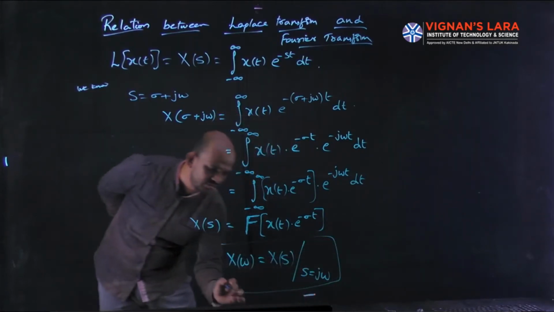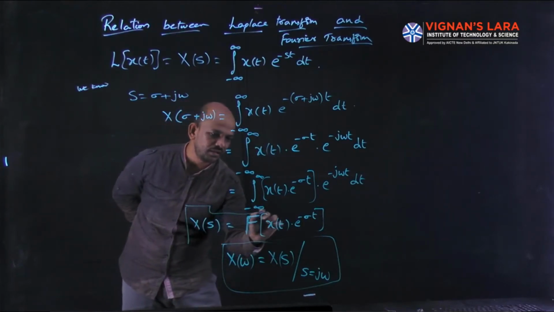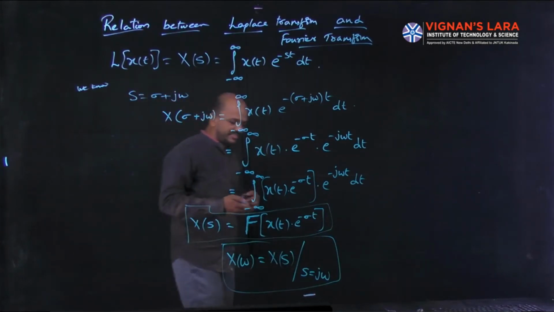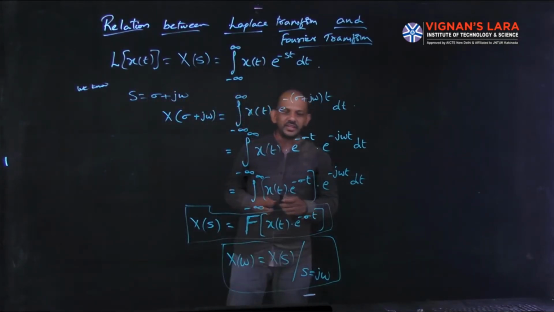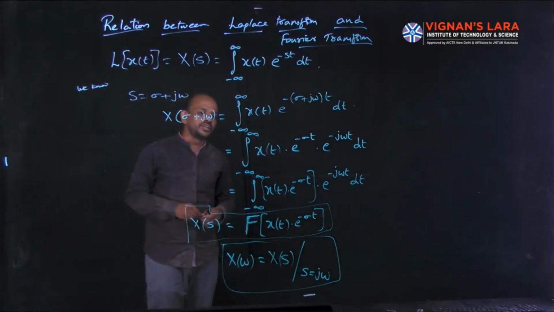S equal to j omega. This is the relation, and we can get these two. That is, the Laplace transform of x of t is nothing but the Fourier transform of x of t into e power minus sigma t.